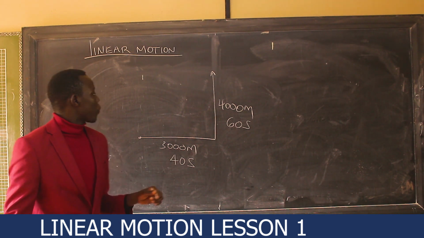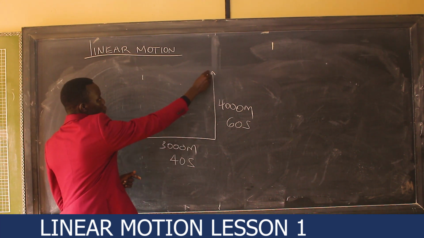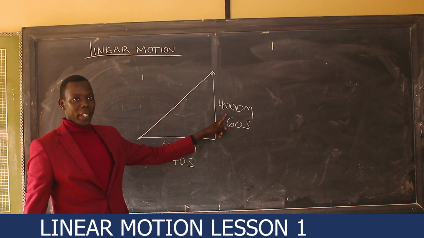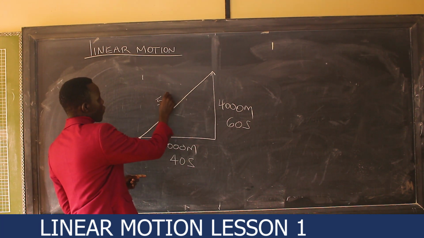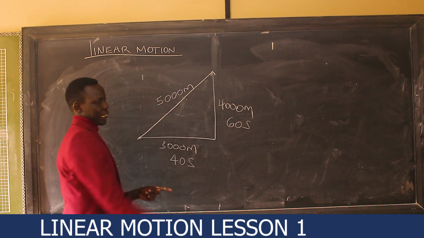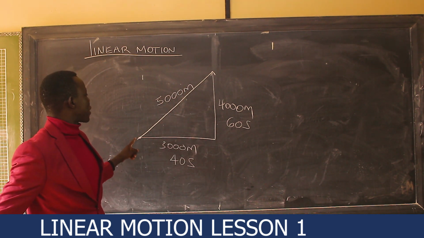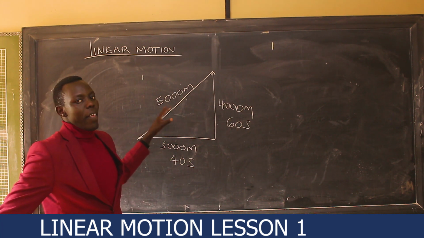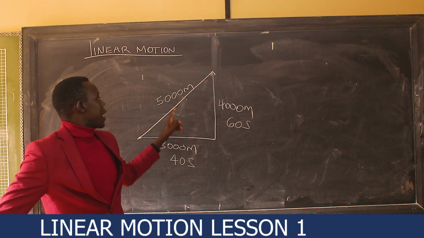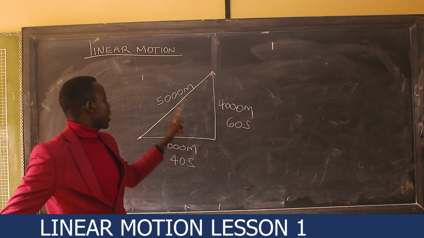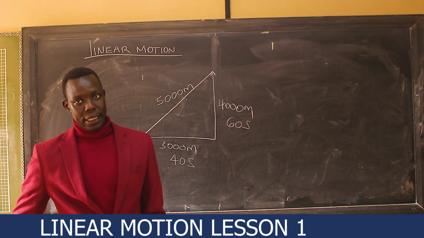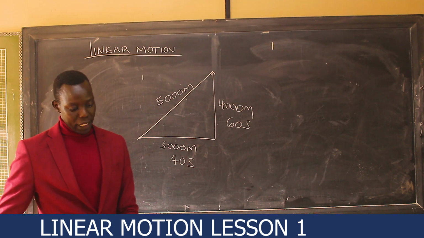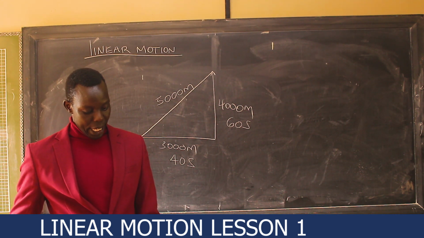Average velocity, we are supposed to calculate the displacement. Now, we have to come up with the hypotenuse. If here is 3000 and 4000, then using the Pythagoras theorem, here is going to be 5000 meters. The displacement is 5000 meters. If you want to get the velocity, it is displacement over time. The time is 100. So 5000 divided by 100, you get your velocity, which is 50 meters per second.